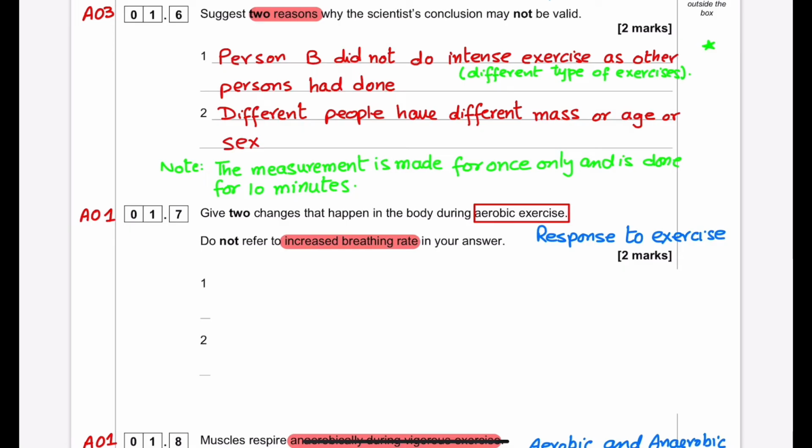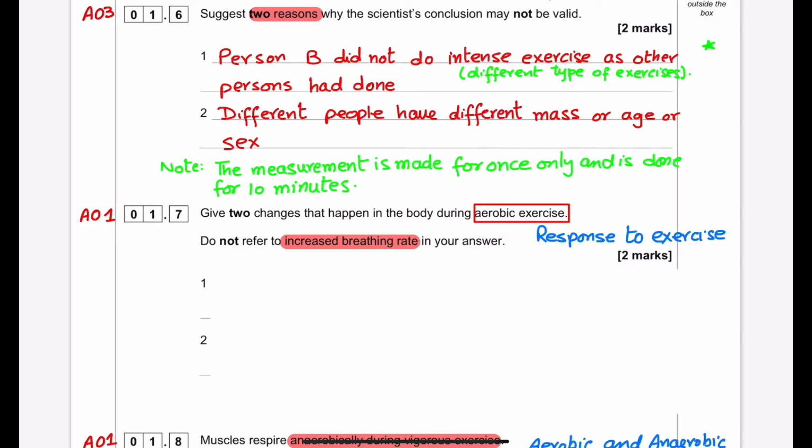In the respiration process, the person will take in oxygen, and the oxygen combines with the glucose to produce carbon dioxide, water, and energy. Give 2 changes that happen in the body during aerobic exercise. Do not refer to increased breathing rate in your answer.